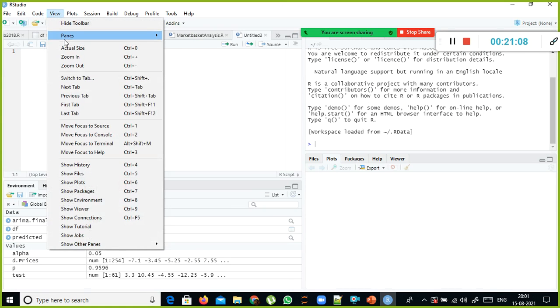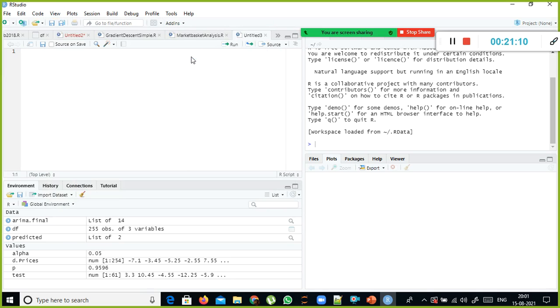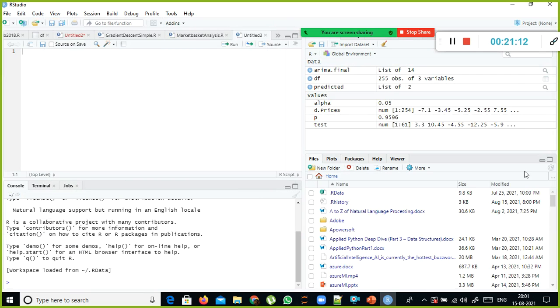Initially you will find something like this, 4 windows. This is one window, this is the second window, the third window, and the fourth window. The first window is where we will write the script.